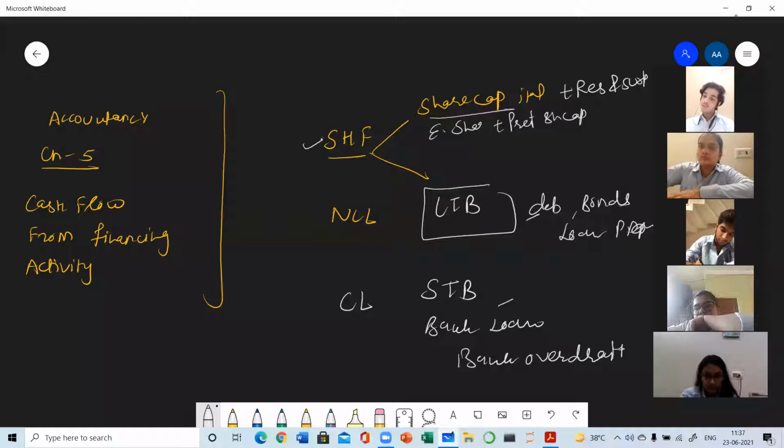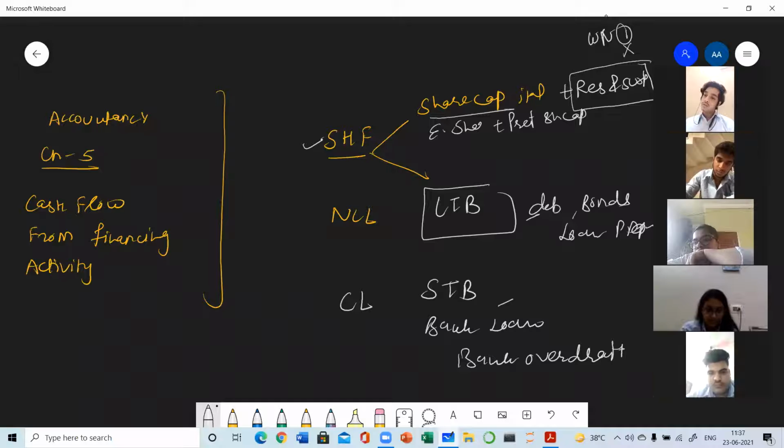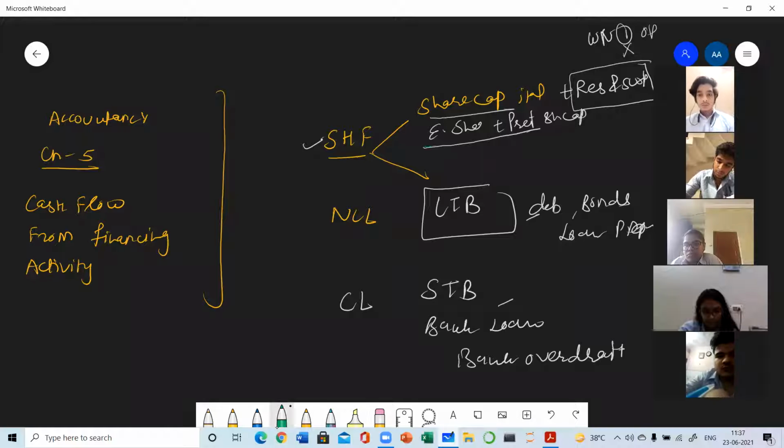So from shareholder fund, you will not be considering reserve and surplus. Why? Because this reserve and surplus we have already considered in the working note. Number one, transfer to reserve, balance of statement of profit and loss account, already considered over there. So whatever item is given inside the question will be treated only once. So reserve and surplus is already treated in operating activity in the working note. So from shareholder fund, you need to consider only share capital, whether it is equity or preference.